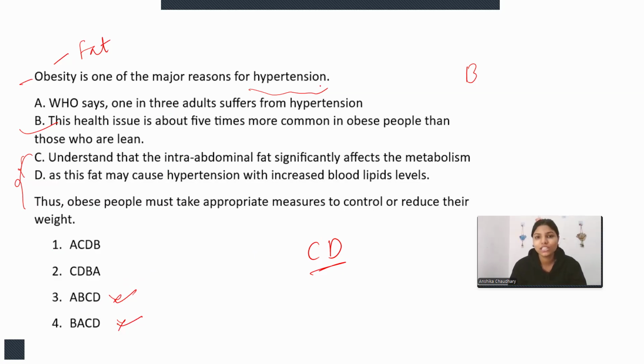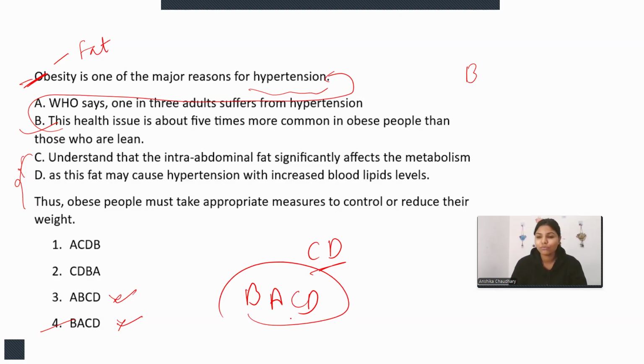Obesity is one of the major reasons for hypertension. This health issue is about 5 times more common in obese people. Which health issue? We have to directly connect with hypertension, right? So it should be B. After this statement, the next should be B. So we would start from here. So BACD will be the correct sentence formation.